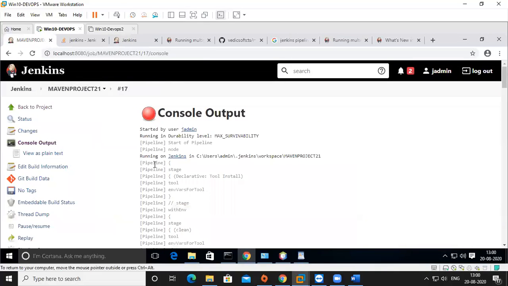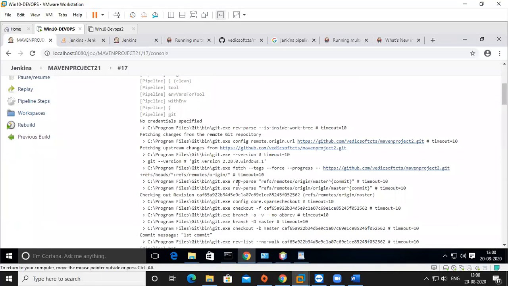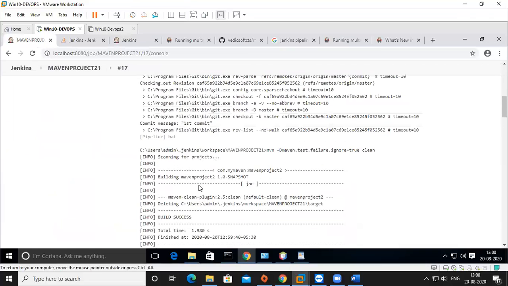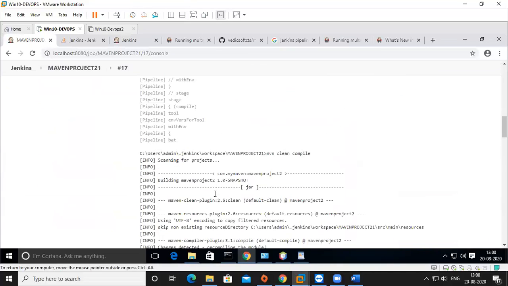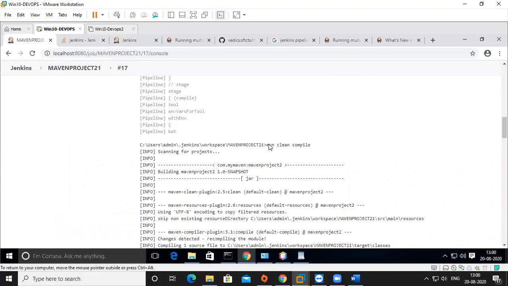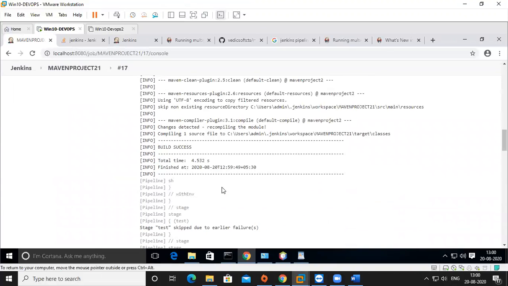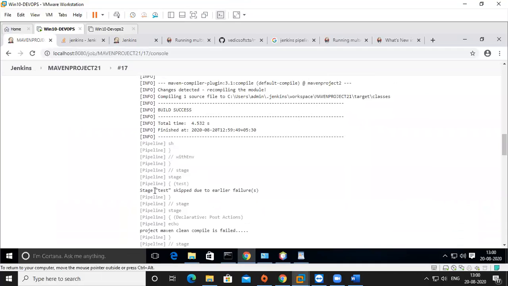Here in the console output also you can see clean, build successful, mvn clean compile running. Can you see, stage test is skipped due to earlier failure. Stage test skipped due to earlier failure, and it is going to the failure statement.